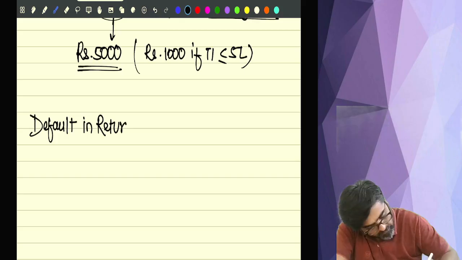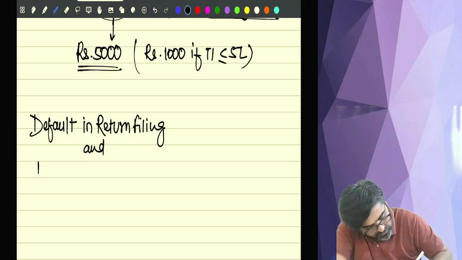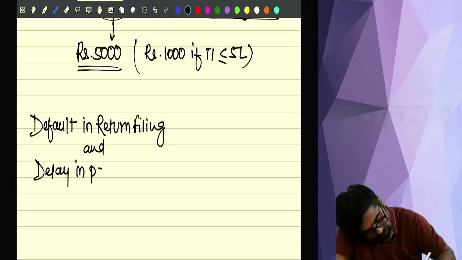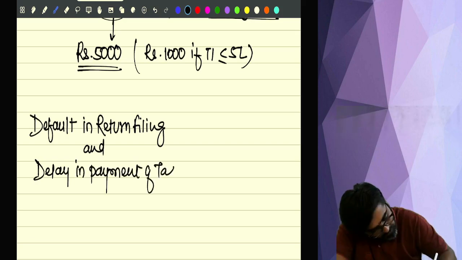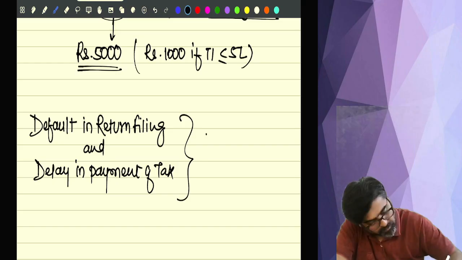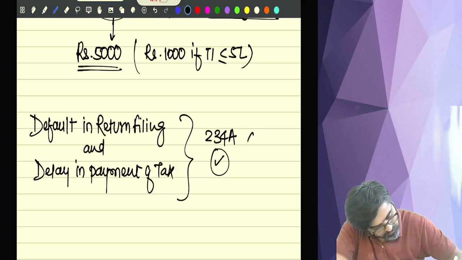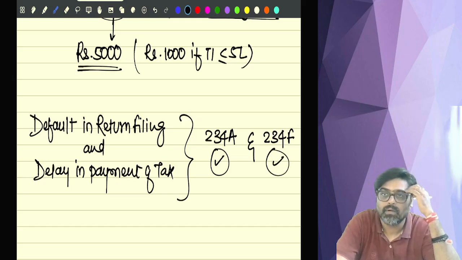Default in return filing, and as a result of this, there is a delay in payment of tax also. So for this purpose, 234A interest will also come and 234F fees will also come, because there are two problems.